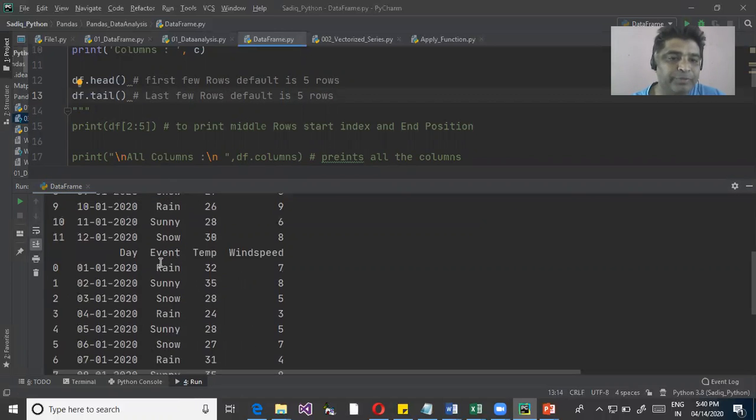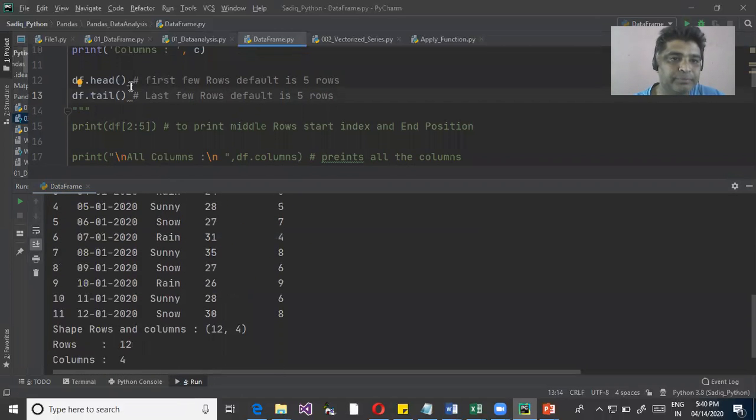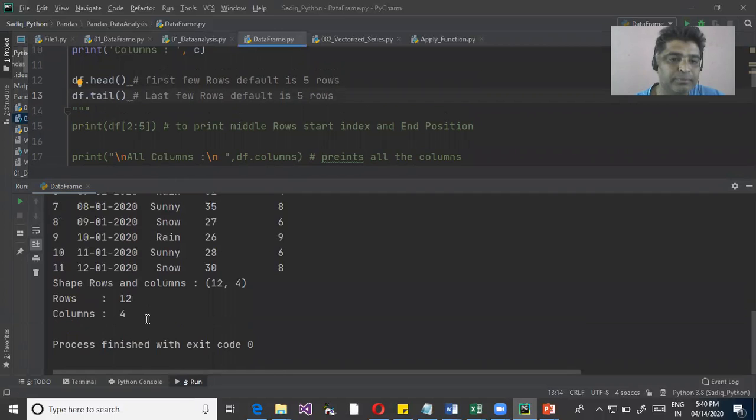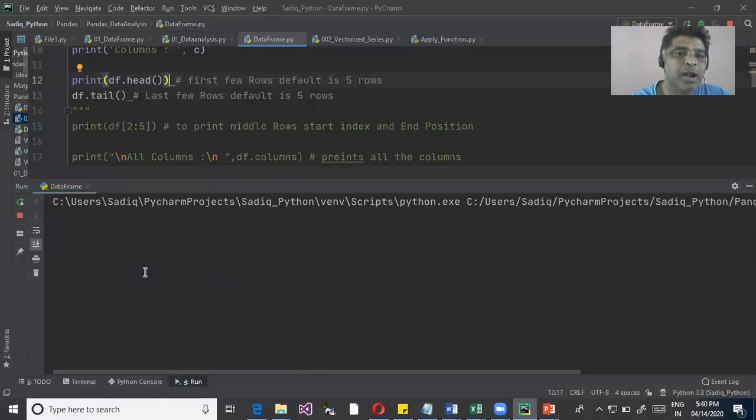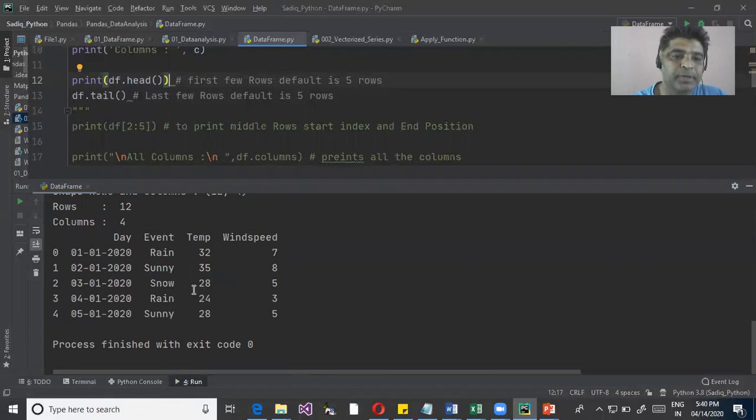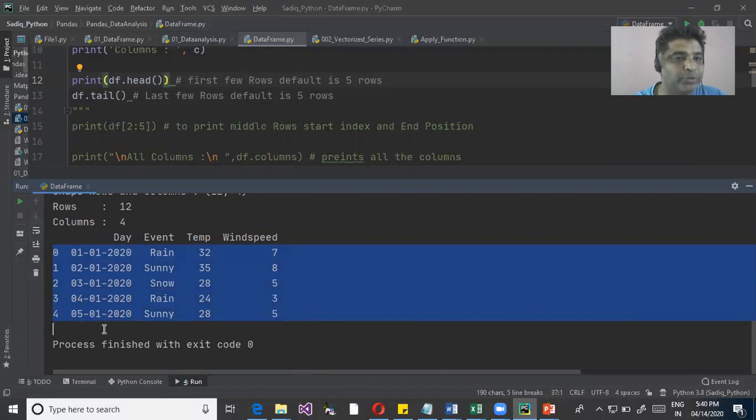So this is my data. Print. Yeah, so it is getting me the first 5 rows. You can see the index also, 0, 1, 2, 3, 4.